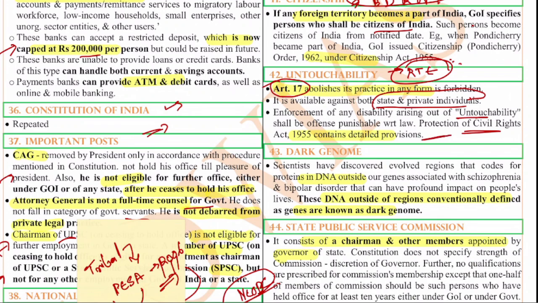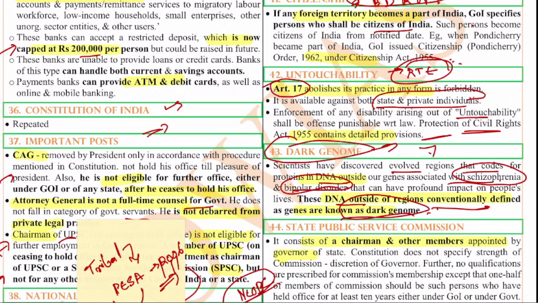Okay. Next question deals with the dark genome. The dark genome is nothing but the DNA or genome about which we don't know anything. We have dark matter, which is nothing but matter about which we don't know anything. In the same way, dark genome is the genome about which we don't know anything. The DNA outside the regions conventionally defined as genes is known as the dark genome. That is the basic meaning. Recently it was in the news because scientists discovered evolved regions that code for proteins in DNA outside our genes, associated with schizophrenia and bipolar disorder. These are mental disorders. So the dark genome is related to that.